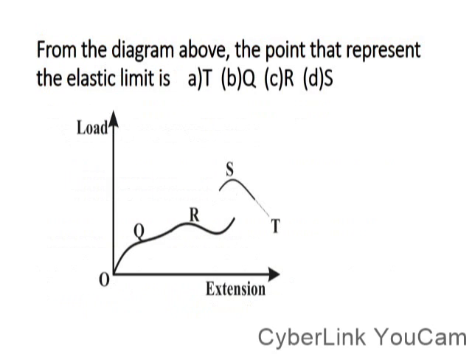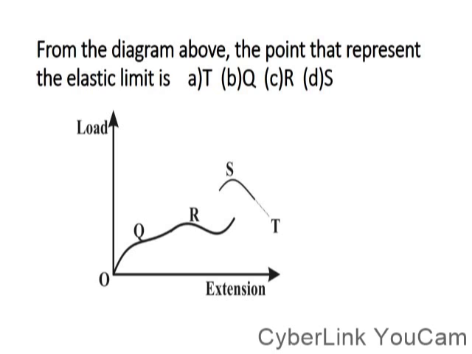Then the next one, from the graph, the point that represents the elastic limit. You know that from the graph of Hooke's law, we have some parameters there. We have the elastic limit, the yield point, the maximum load, and then the breaking or fracture point.